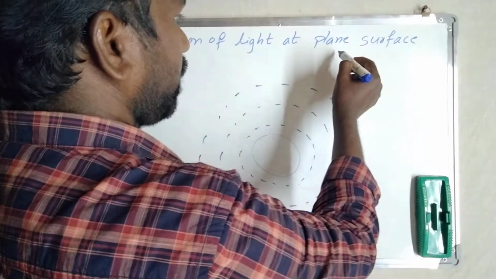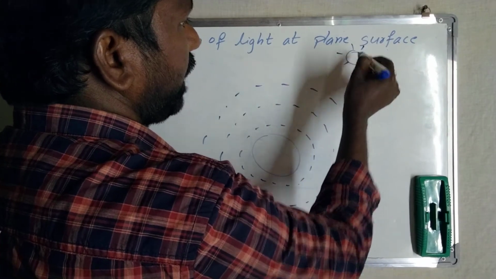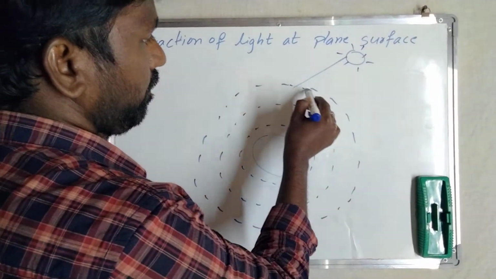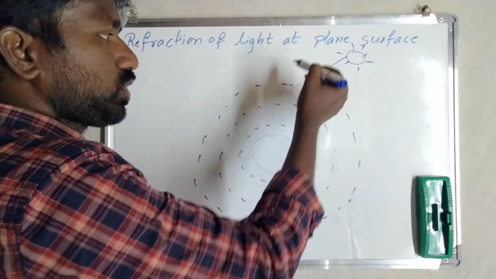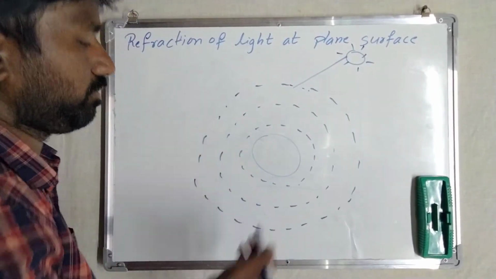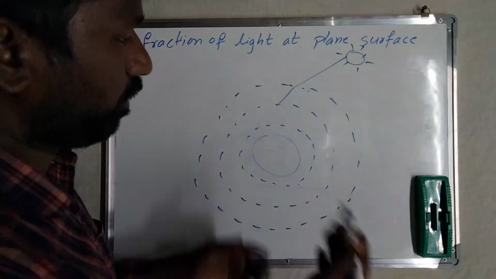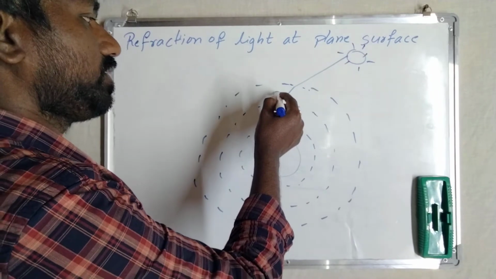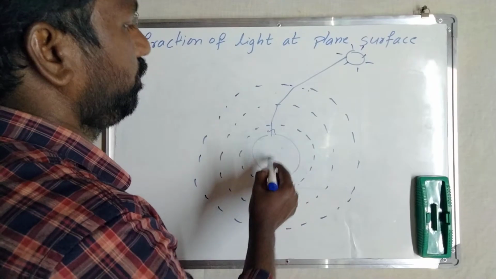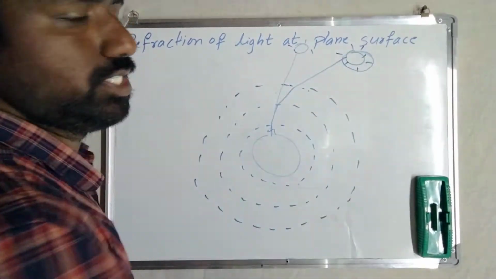So when the light rays from stars enter the atmosphere, first of all they are incident like this. Light rays are entering from space to the atmosphere, and this layer has somewhat more density, that is, a denser medium. So here they bend like this, and once more they enter from this layer to this layer, they come like this, and finally they come like this. So actually we feel that we are seeing the star somewhere in this position. This is the actual position of the star.